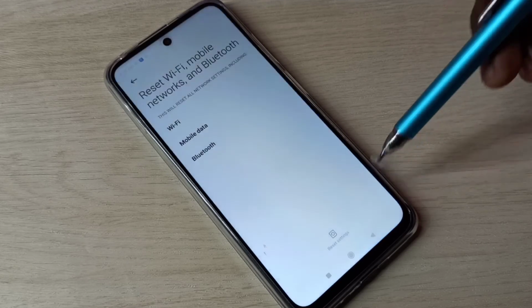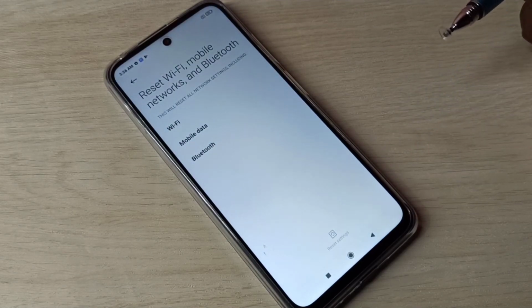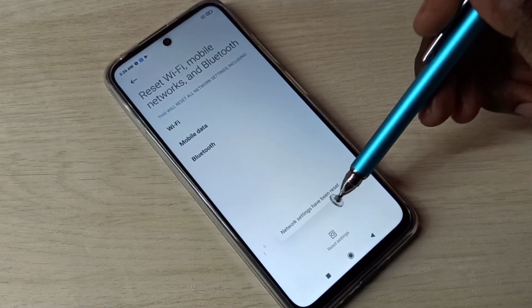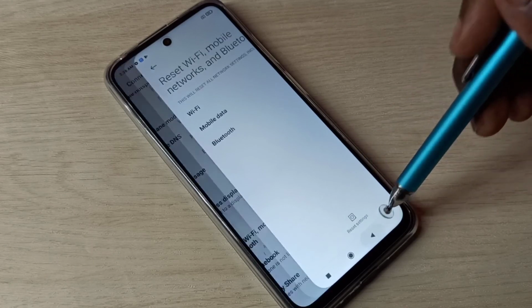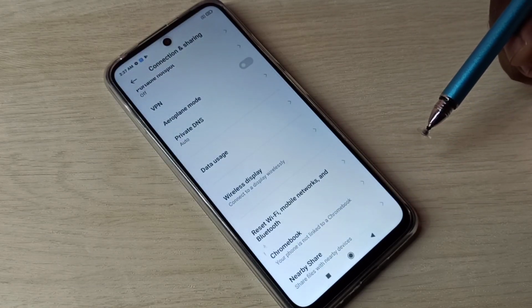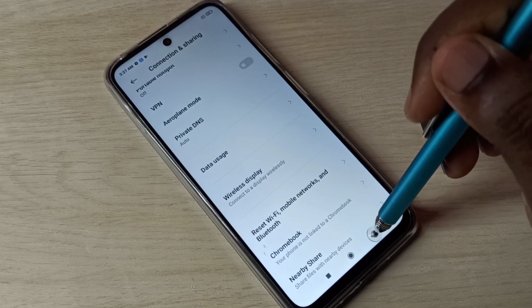Let me tap on OK. So you can see network settings has been reset. So this way we can reset network settings and fix network issues.